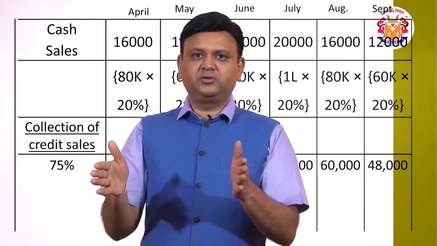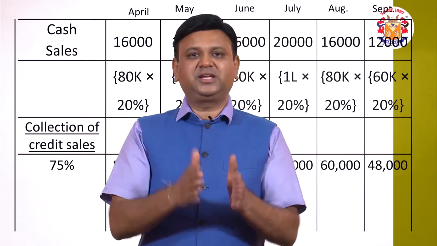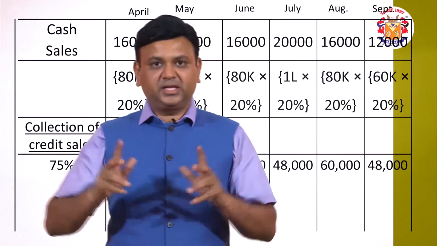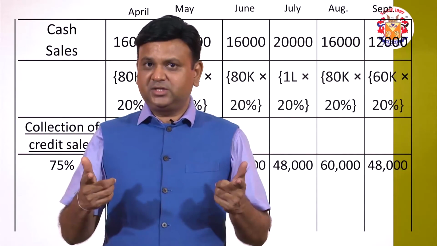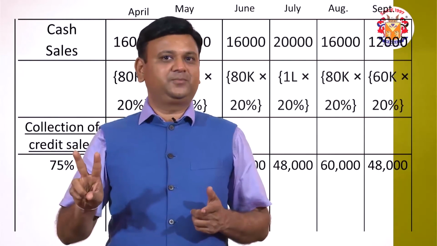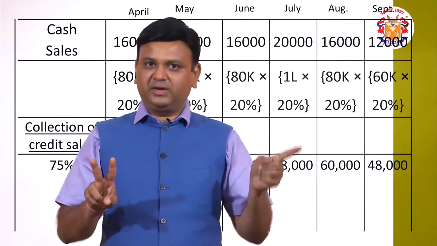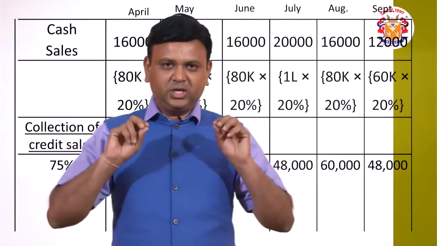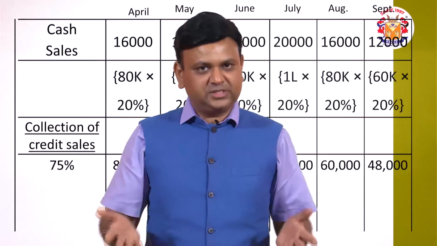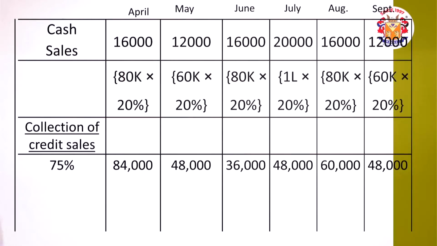Of the remaining 80,000, 75% comes to 60,000. And the remaining is 25% of the credit sales, so 25% of the credit sales is 20,000. So 20,000 over 1 lakh. Like that we understand 20% of the total sales will be collected within 1 month of the sales. Accordingly we can understand.